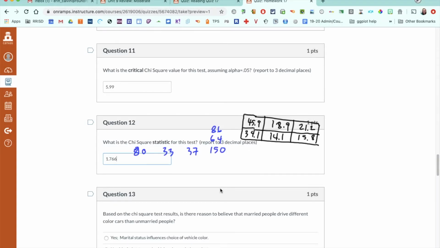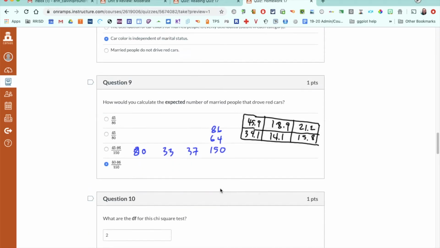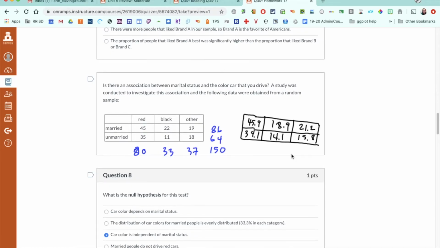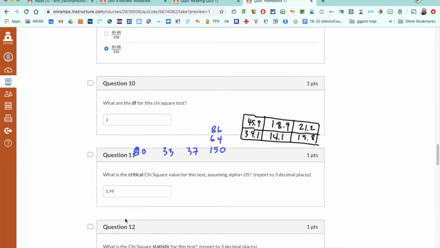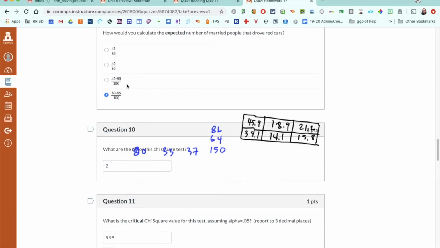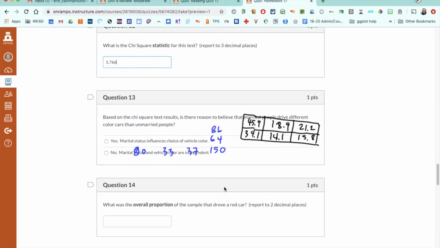All right. One thing I will say on this one, it didn't actually specify at any point what to round our expected numbers to. I just did 1 decimal place. So if you had rounded them to 2 decimal places, you might have gotten a slightly different answer for your chi-squared statistic, but always pay attention if they tell you at any point to round your expected counts to a certain number of decimal places.